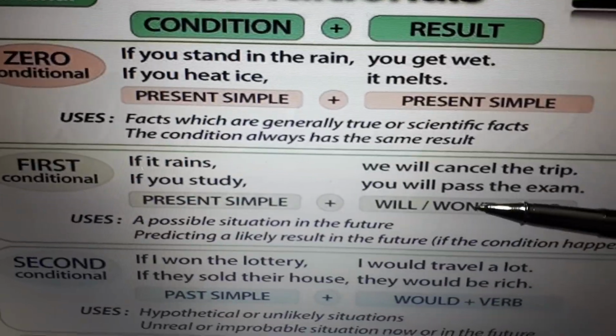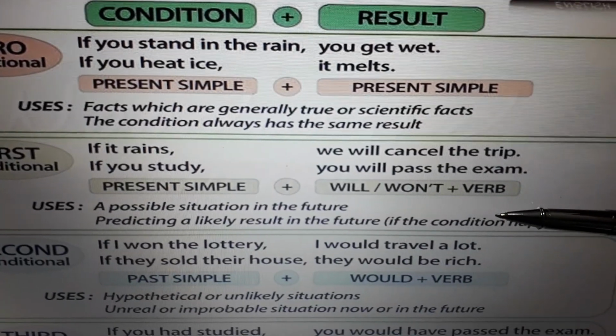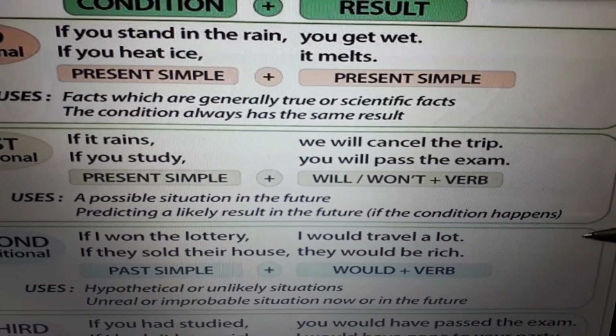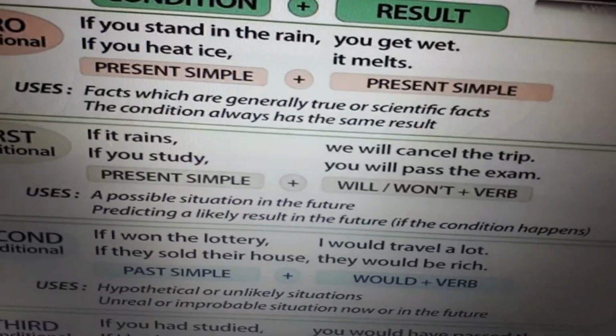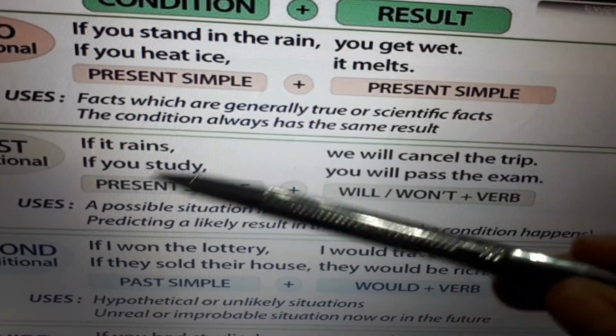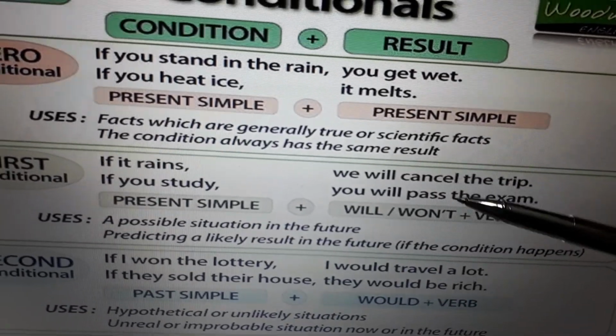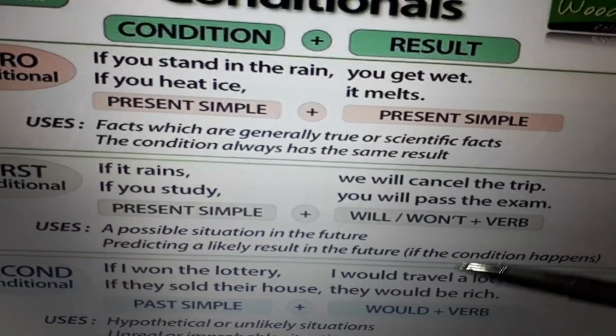We use the first conditional for a possible situation in the future or predicting a likely result in the future if the condition happens. So we have got present simple in the if clause, in the conditional clause, and will plus verb in infinitive for the main clause.